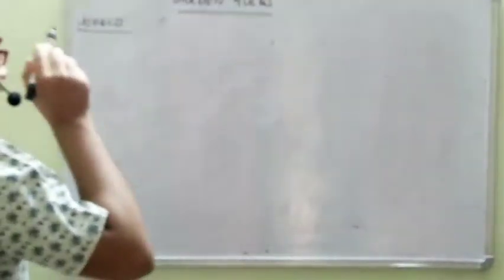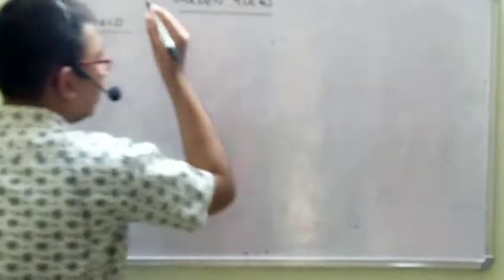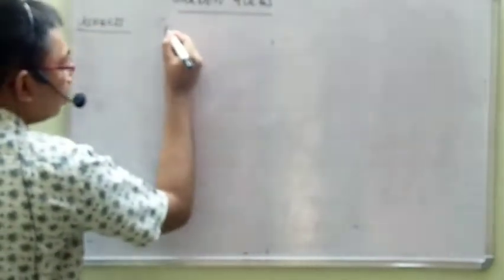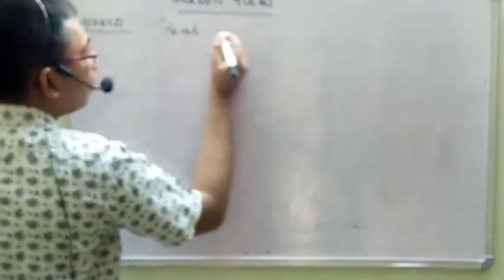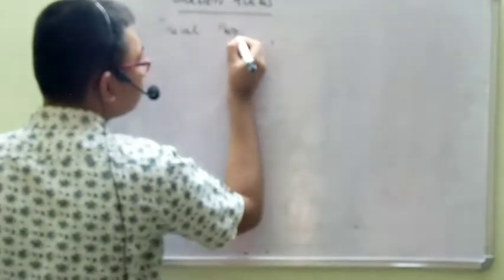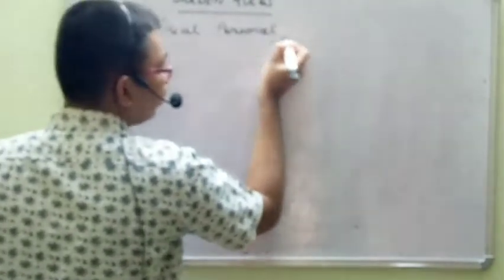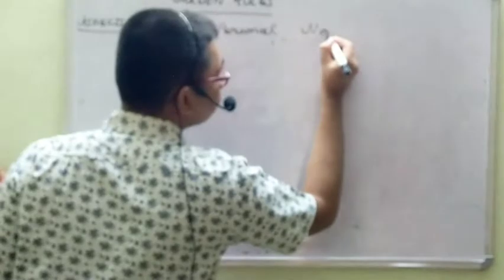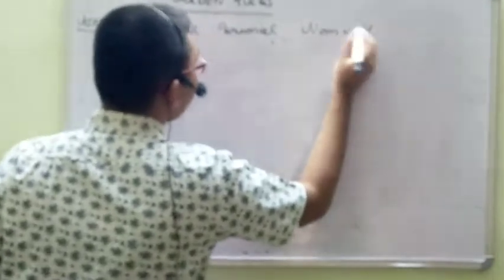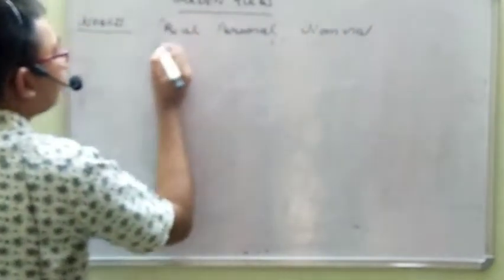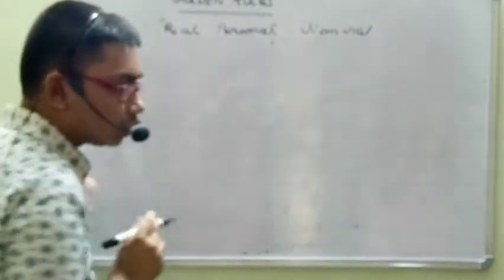So accounts can be divided into three: real, personal, nominal. And what should be debit? What is the real, what is personal, and what is nominal?